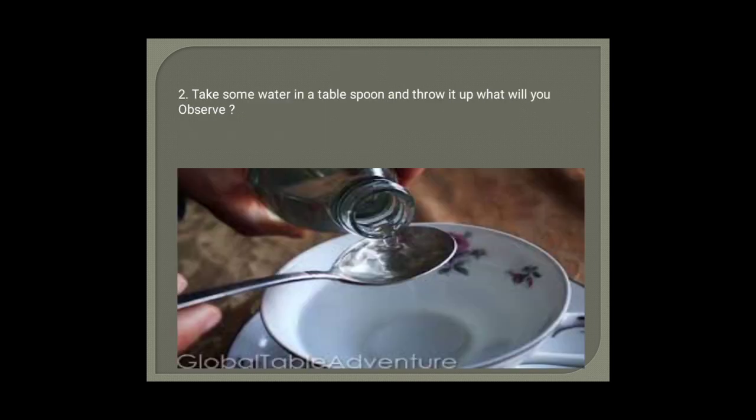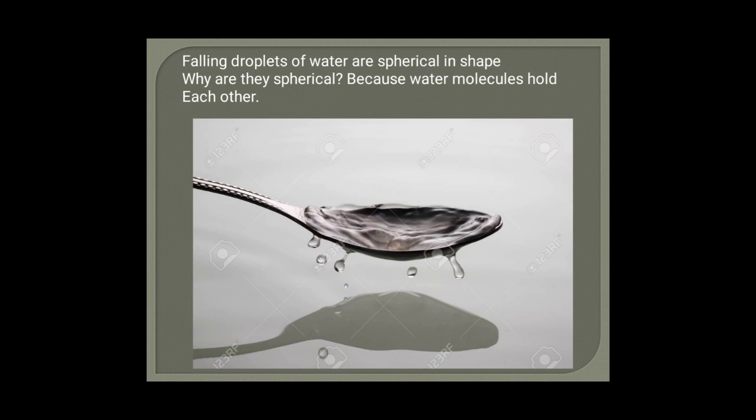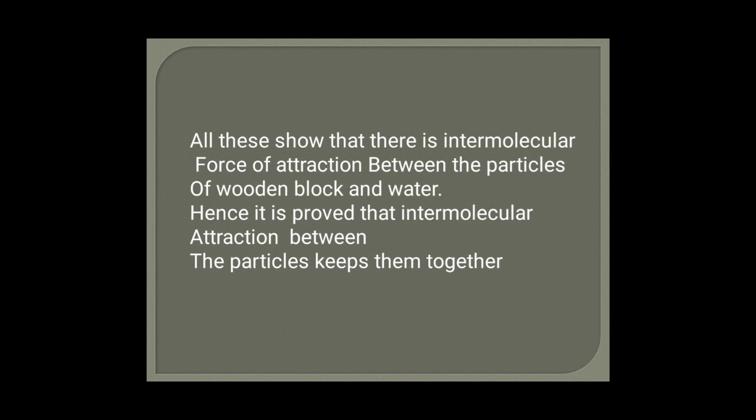Second, take some water in a tablespoon and throw it up. And what will you observe? You will see that the falling droplets of water are spherical in shape. Why are they spherical? Because water molecules hold each other. Means there is a force of attraction present in between the molecules of water. That's why water droplets are spherical in shape.